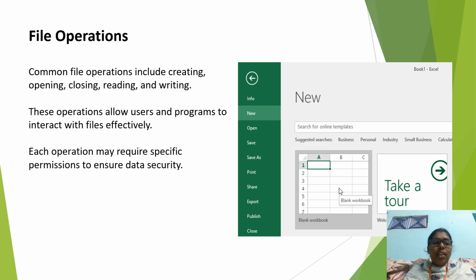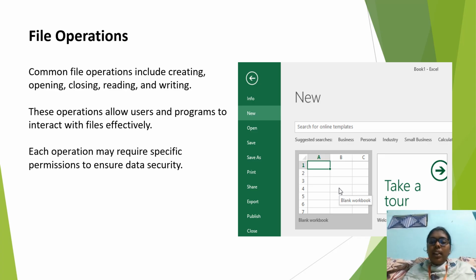File operations. Commonly, file operations include creating, opening, closing, reading, and writing. These operations allow users and programs to interact with the files effectively. Each operation may require specific permissions to ensure data security. And here we can see an example of a Word document.